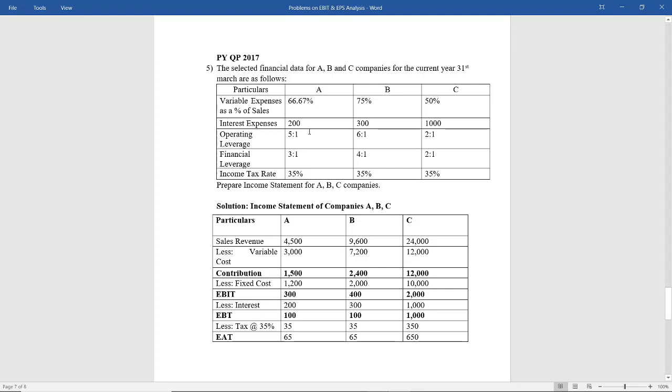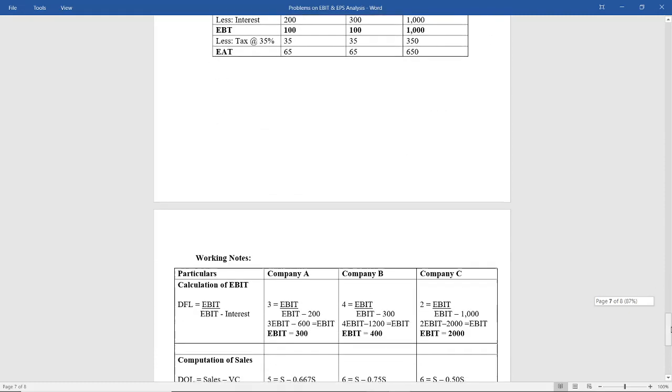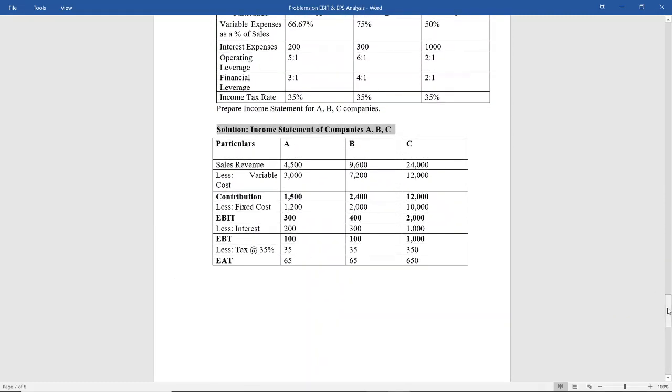Interest expense is 200 for option A, 300 for option B and 1000 for option C. Operating leverage is given 5 is to 1, 6 is to 1, 2 is to 1, that is nothing but 5 times, 6 times, 2 times. Financial leverage is 3 times, 4 times and 2 times. Income tax rate is given 35%, 35% and 35%. Prepare the income statement for ABC company. So let us see the solution. So income statement, income is nothing but you have to find out the earnings, correct?